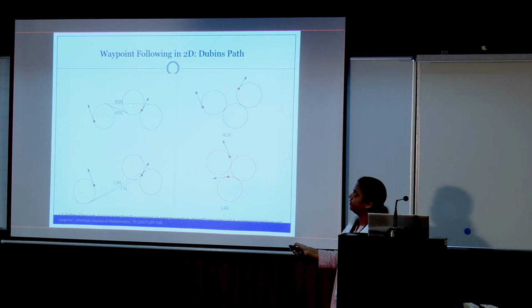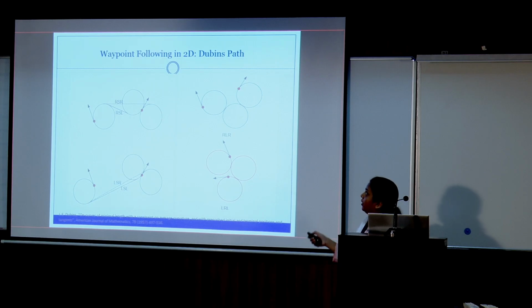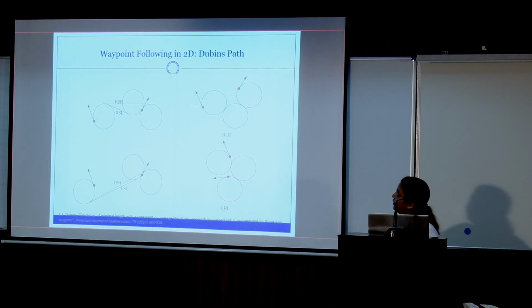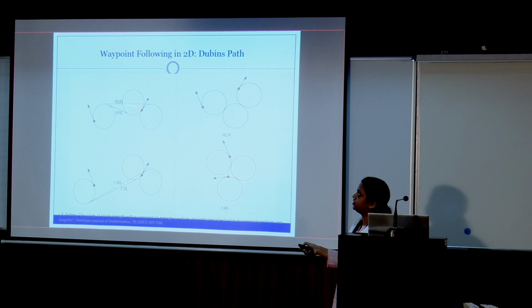C means a right turn or left turn of minimum turn radius, so it can be RSR, RSL, LSR, LSL, like that. Or if they are very close, then we will not get the tangent in between, and the optimal path will be CC type. CC type can be RLR or LRL.